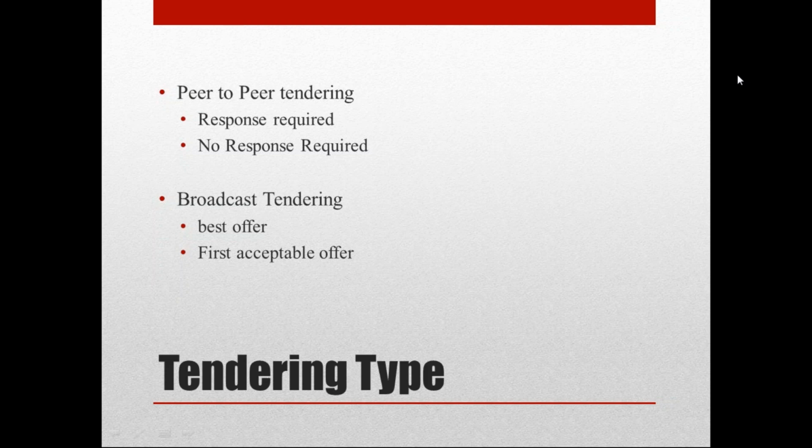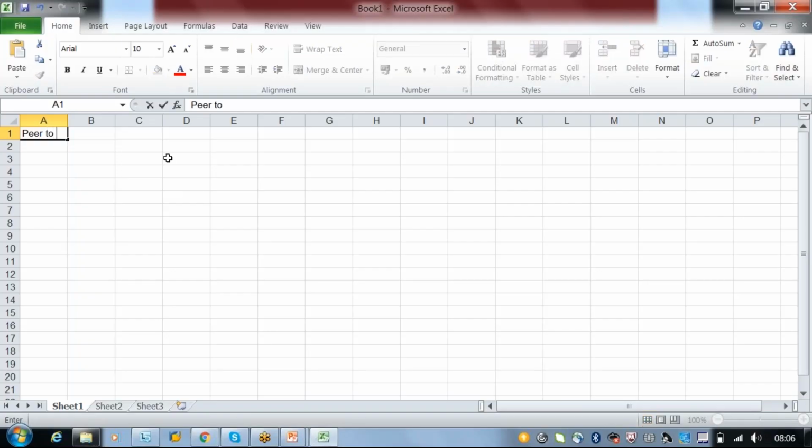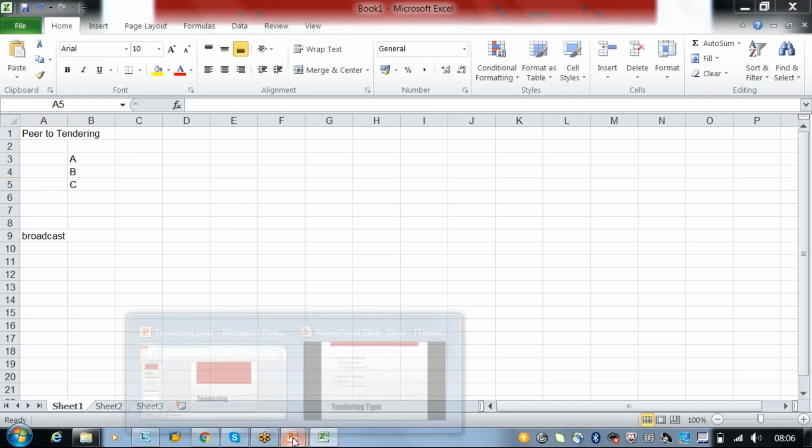So the first one is, as I said, the peer-to-peer, and the next is broadcast. So here in the peer-to-peer tendering, the system is able to identify three carriers: carrier A, carrier B and carrier C. So here, what are the options that we have in the peer-to-peer tendering?